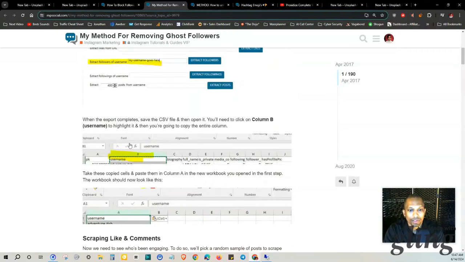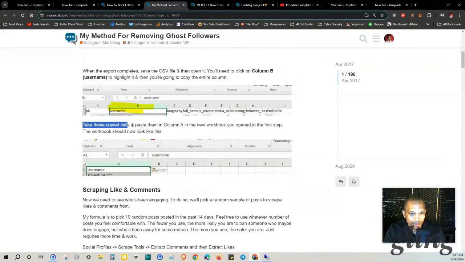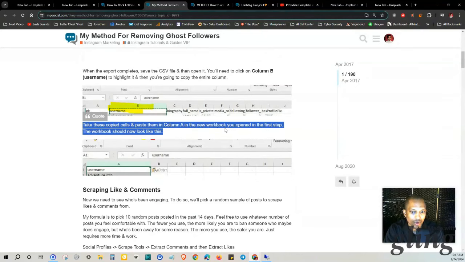When the export completes, save the CSV file and then open it. You need to click on column B, username, to highlight it, and then you're going to copy the entire column. Take these copied cells and paste them in column A in the new workbook you opened in the first step. The workbook should look like this.